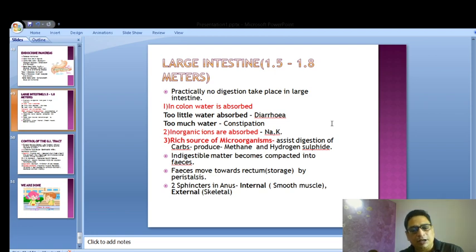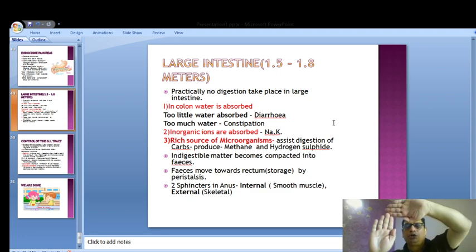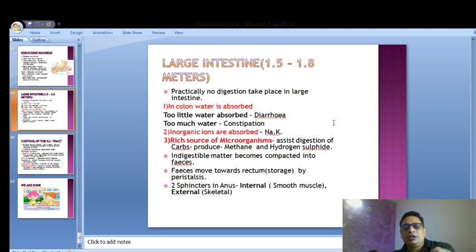When the cecum starts, there is the start of the colon after that. So what is the colon? The colon has 3 parts. It starts from the right side, called the ascending colon, which goes up, then comes the transverse colon, which goes across, and then the descending colon on the left side. Now what happens in these areas? Water is absorbed. If water is not absorbed properly, you will get diarrhea. Diarrhea is caused because water is not absorbed by the large intestine properly, and if too much water is absorbed, you get constipation.